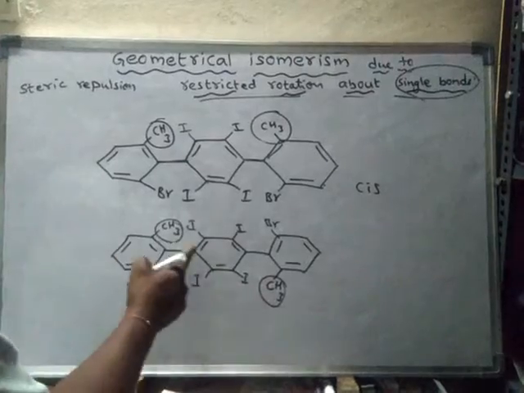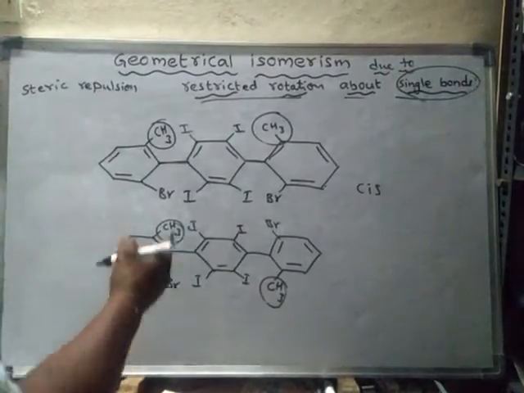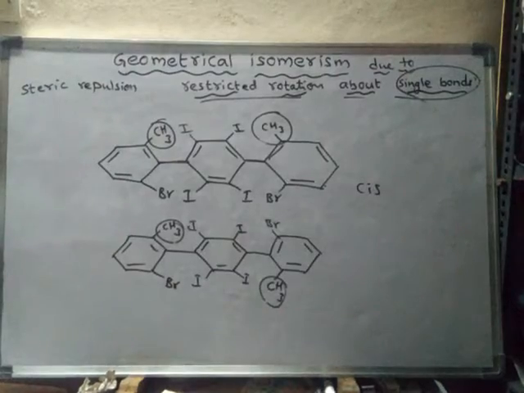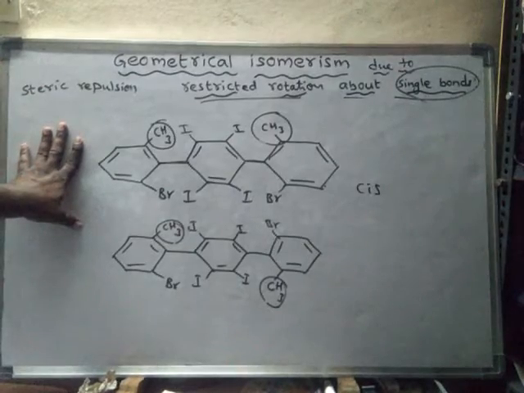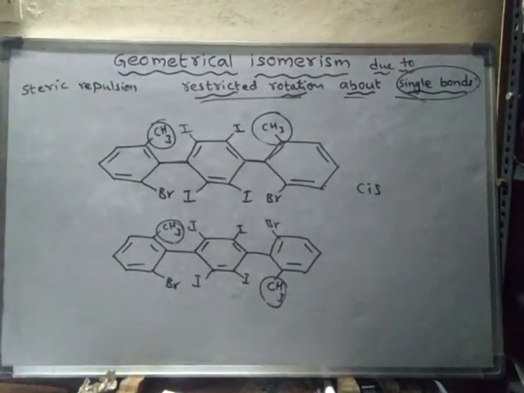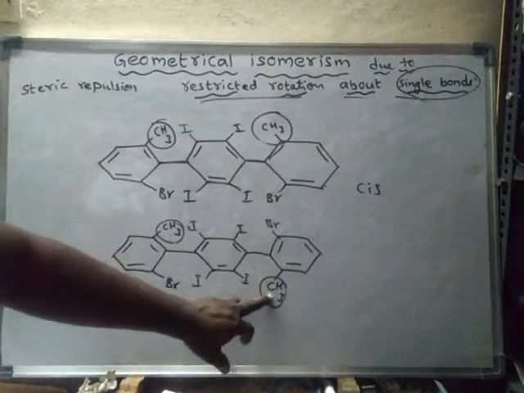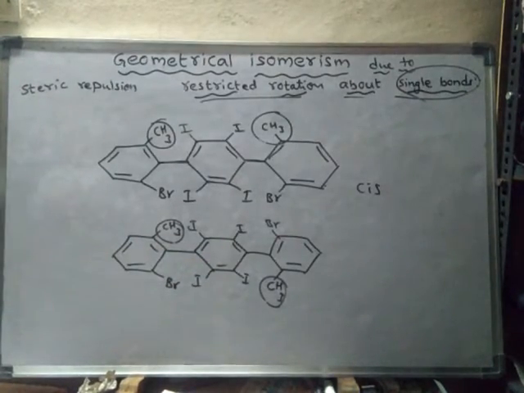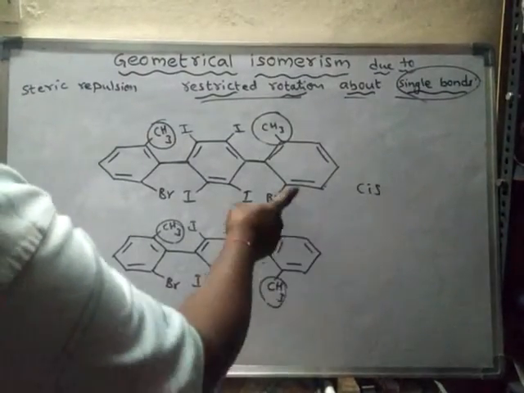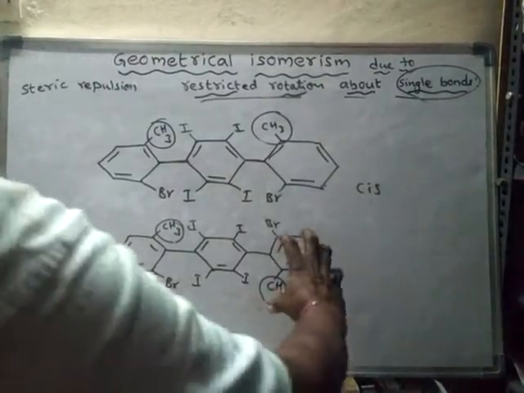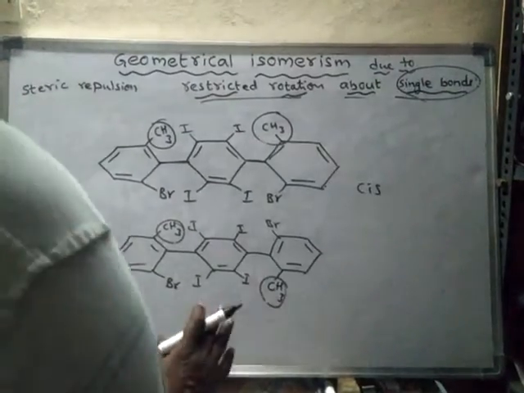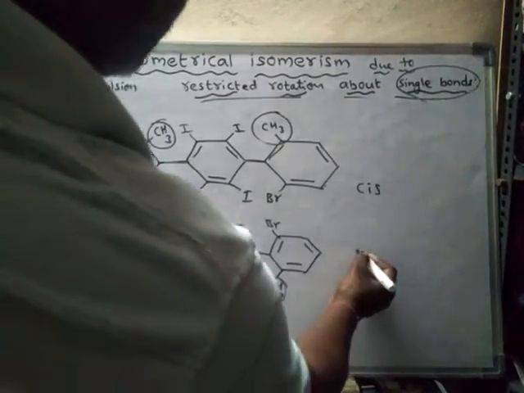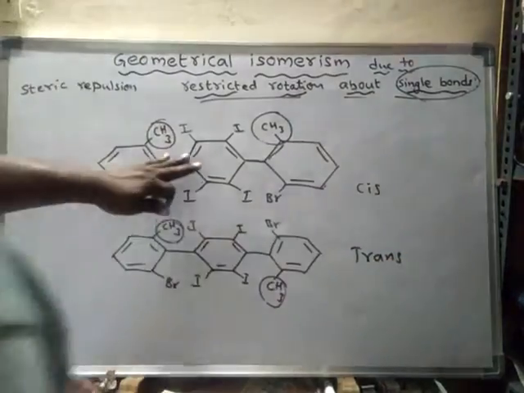So now the aerial distance between these two is increased when compared to the aerial distance between these two. These two will have the same molecular formula, same connectivity, that means same structure. In every respect these two are the same, except the spatial distribution of the groups. See, this form cannot convert into this form because of restricted rotation. So this one cannot rotate and turn into this form. So it will remain trans form only, and this will remain cis form only.